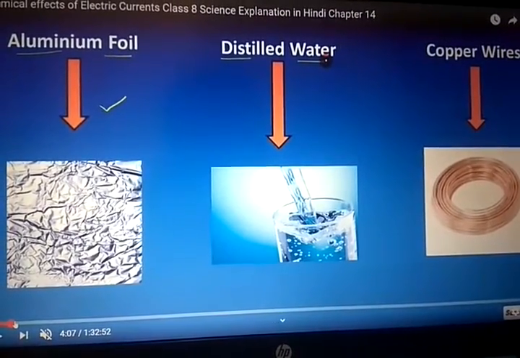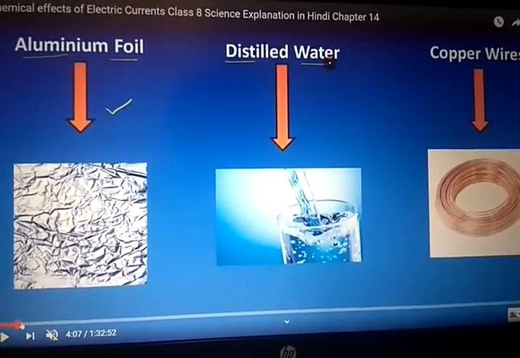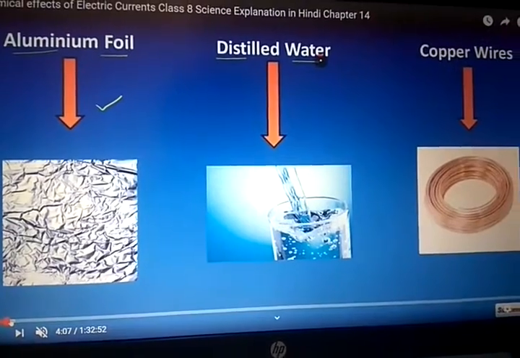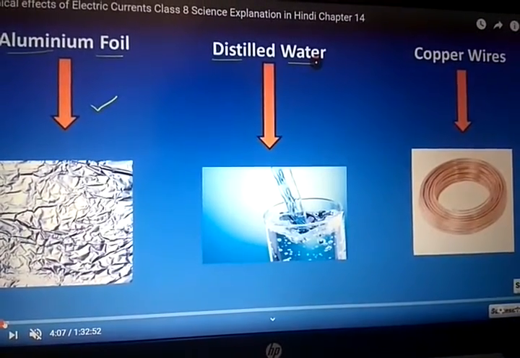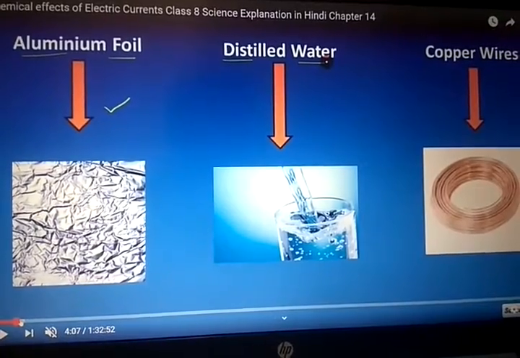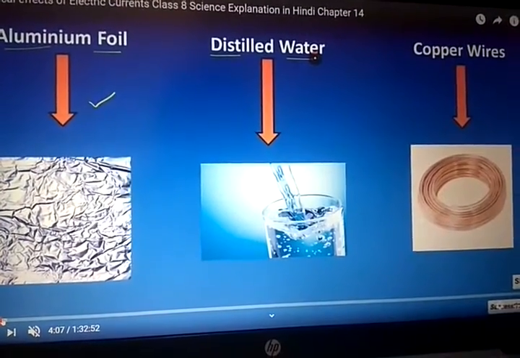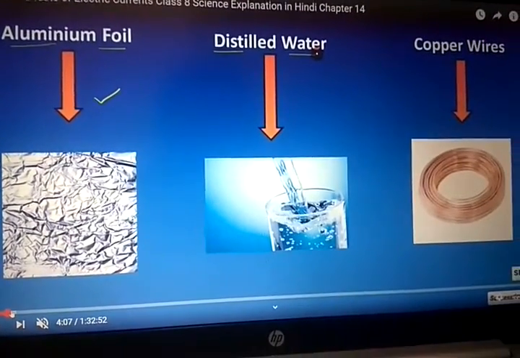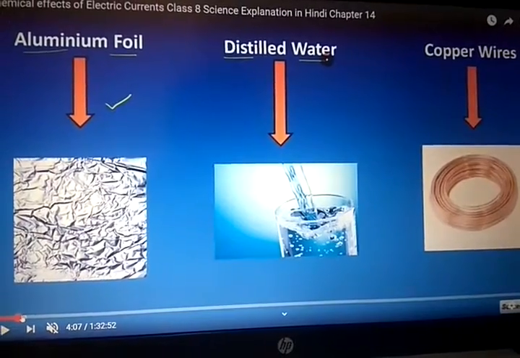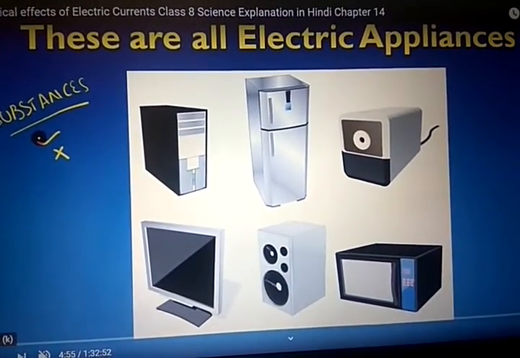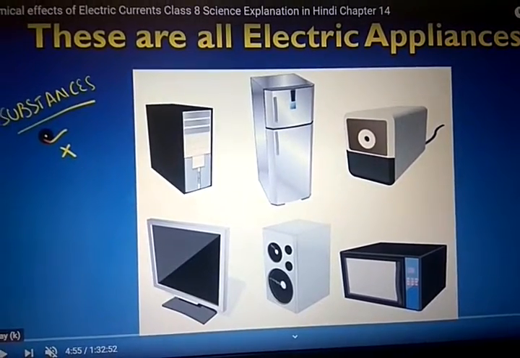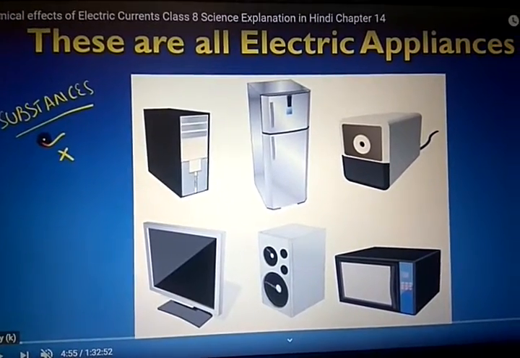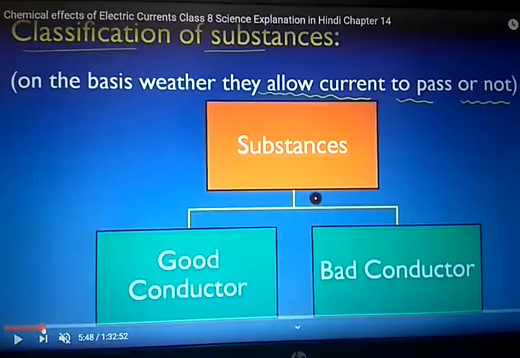Students, mind well, tap water is a conductor, but distilled water is not a conductor, it is a bad conductor, right? Distilled water is the pure form of water, right? Tap water is a conductor. Distilled water is an insulator. In a copper wire, current can pass. Now these are the electrical appliances which are turned on with electricity. They require an energy source such as electricity.